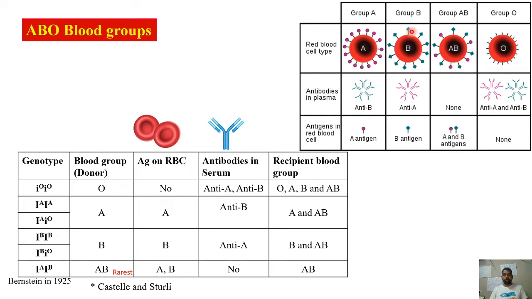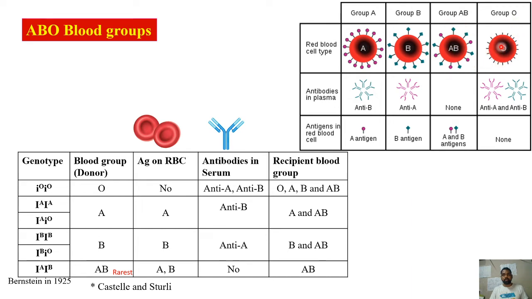The same way, if the blood group of the person is B, that is, on the RBC surface when antigen B is present, for him antigen A is foreign. Therefore in the serum he will be having anti-A. And coming to the person with AB, as he is having both antigen A as well as B, nothing is foreign to him, so no antibodies will be generated against any of these.